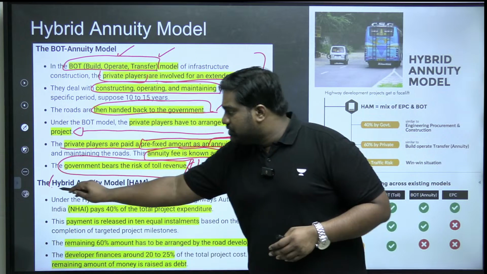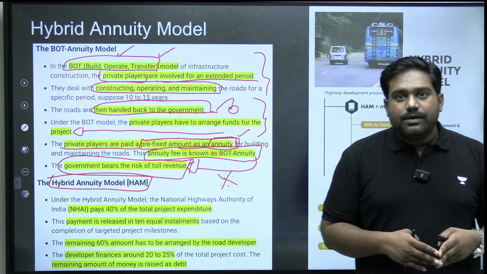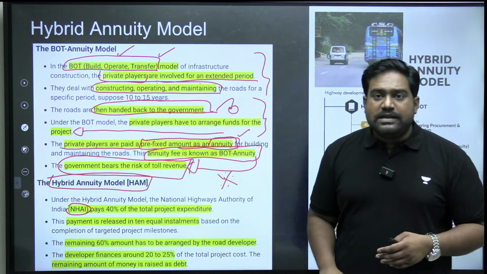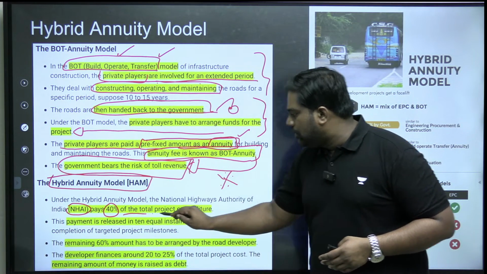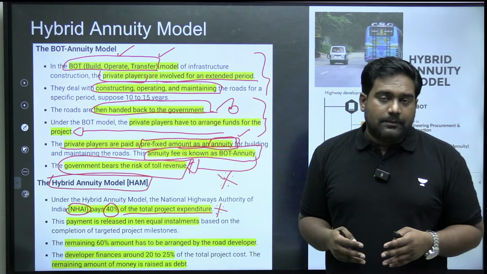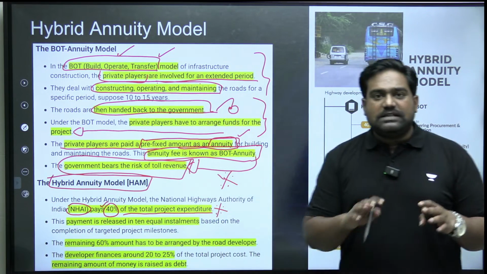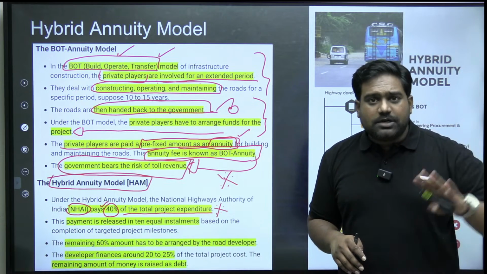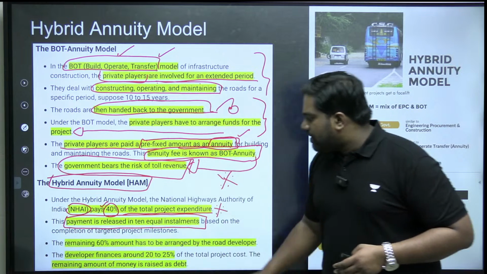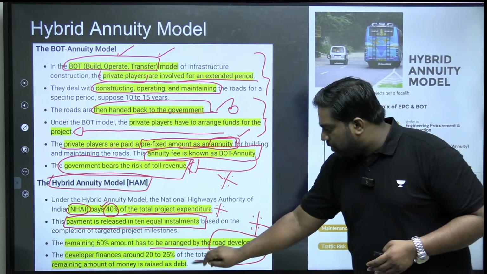But now, India introduced a new model called HAM, Hybrid Annuity Model, which merged the best features of the two. All right, it's a combination of the two. Essentially, the National Highway Authority of India will pay 40% of the total cost of the project. Like for example, the EPC model. In EPC model, government is paying upfront. Right? Similarly, 40% of the cost is paid by the NHAI upfront as the project progresses. Remaining 60%, right? Remaining 60% has to be arranged by the road developer, like the BOT model.